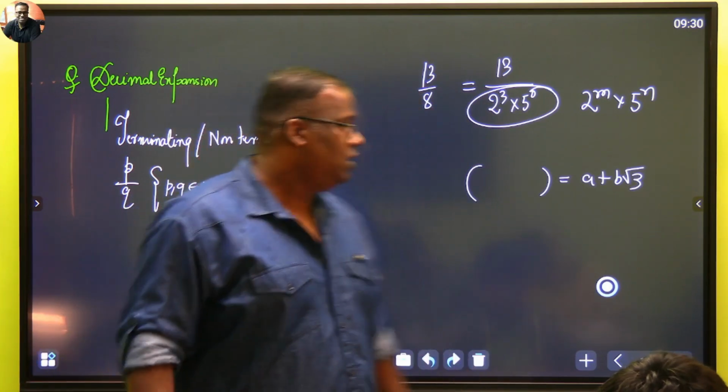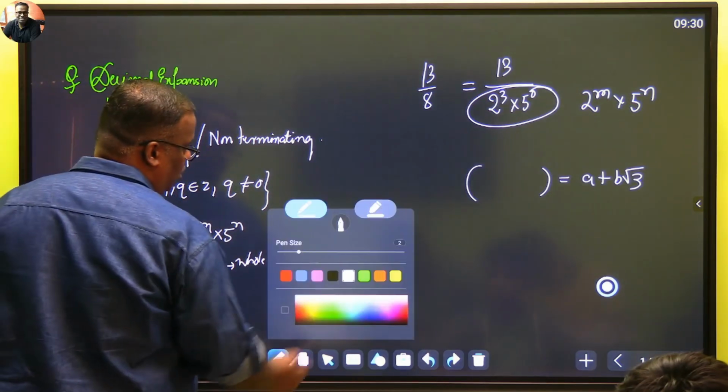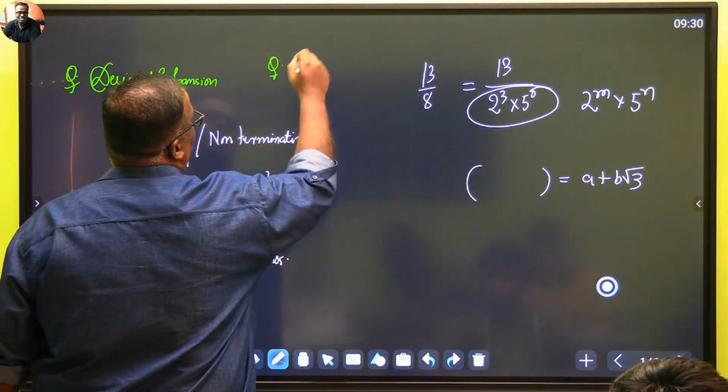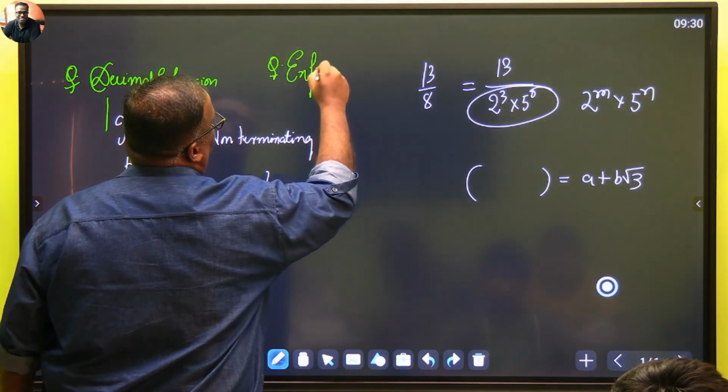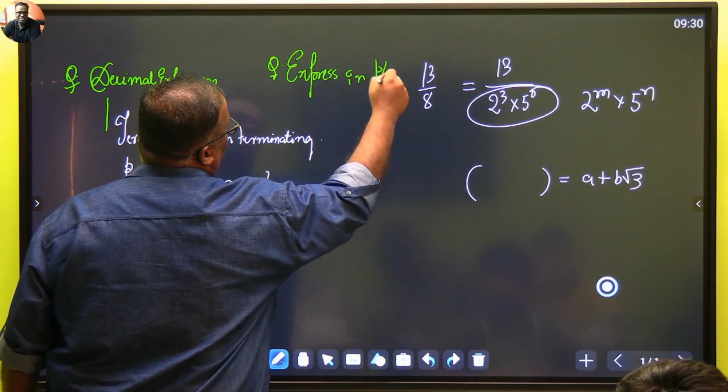This type is another one. Terminating or non-terminating. So decimal expansion, then this, and then comes our favorite question, which is very likely for a 3 mark. Express, our Angad's favorite question. Express in p by q format.